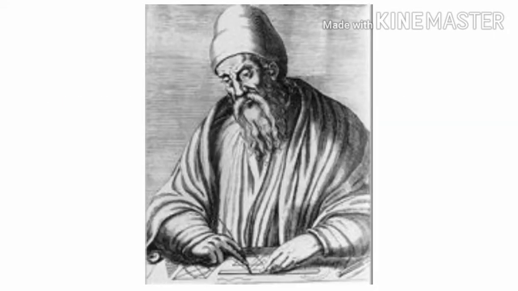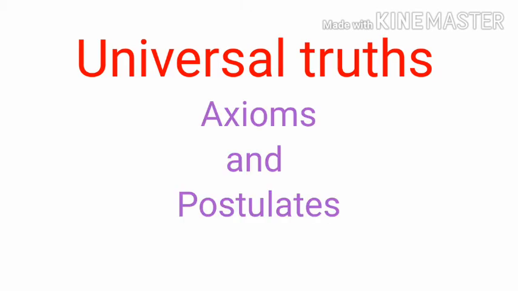Starting with his definitions, Euclid assumed certain properties which were not to be proved. These assumptions are actually obvious universal truths. He divided them into two types, axioms and postulates. He used the term postulate for the assumptions that were specific to geometry. Common notions, often called axioms, on the other hand, were assumptions used throughout mathematics and not specifically linked to geometry. Some of Euclid's axioms are discussed below.